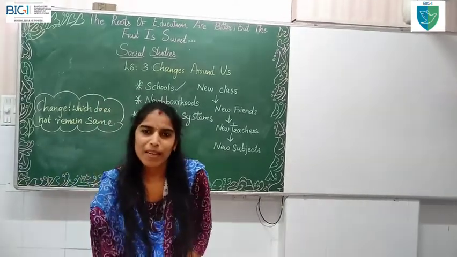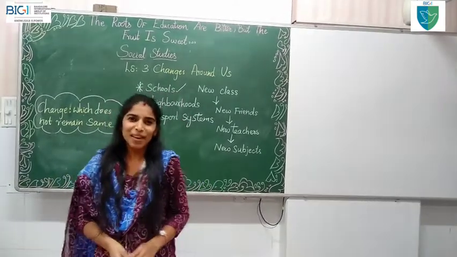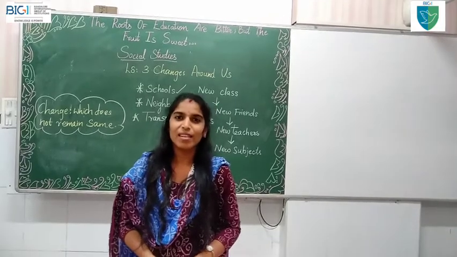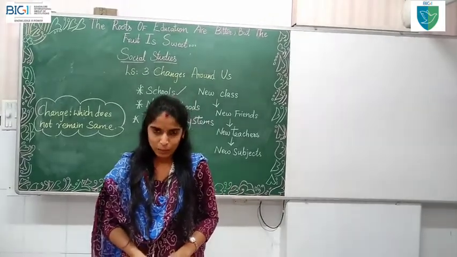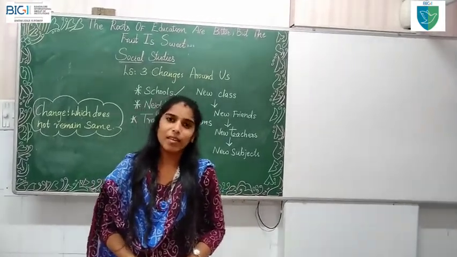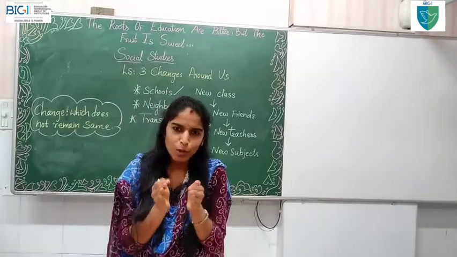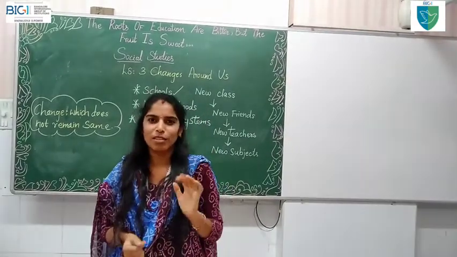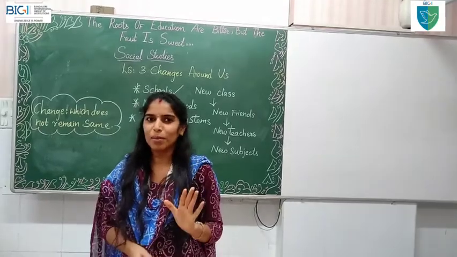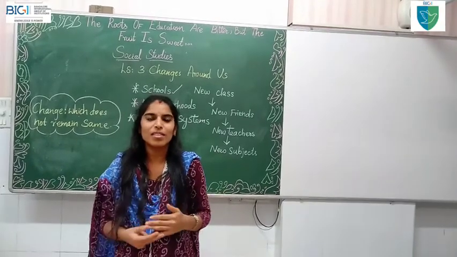Who is Rabindranath Tagore, children? Yes, he's a great poet, he's a great writer, he's a great singer also. So what he did in the year 1901, he started a very small school with only 5 boys. No girls also, only 5 boys. Later on, how did the changes happen?